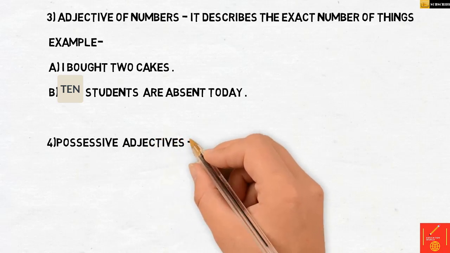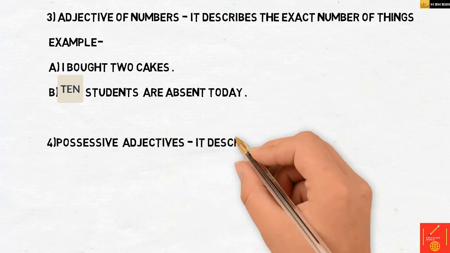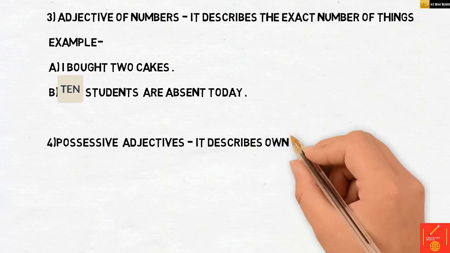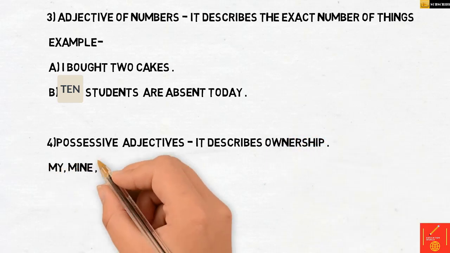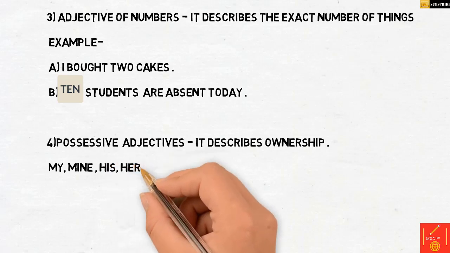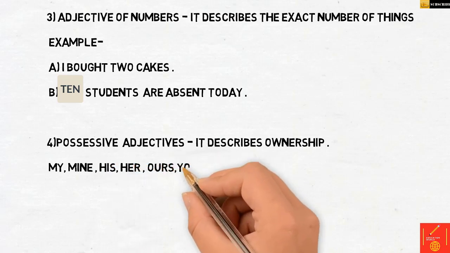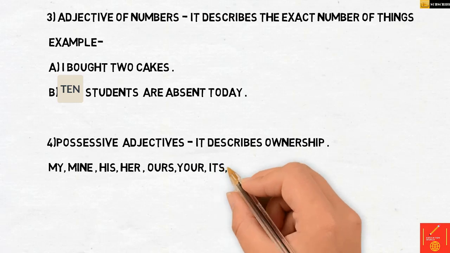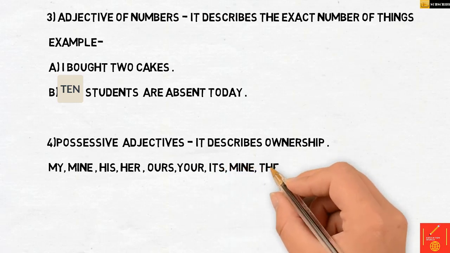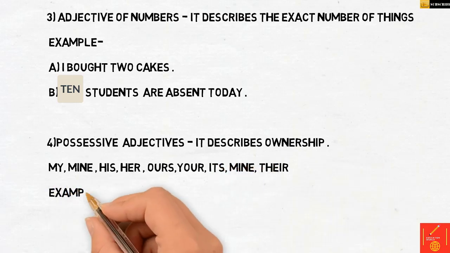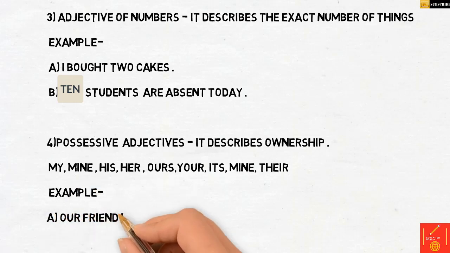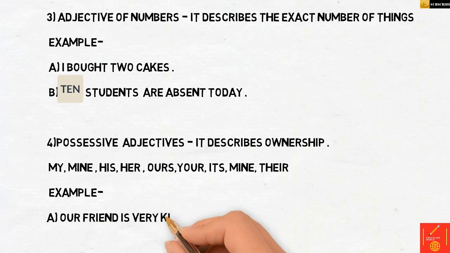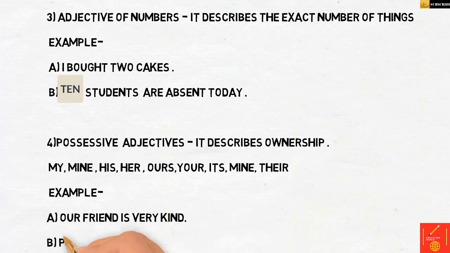Now coming to the fourth adjective. This one is called the possessive adjective. Possessive adjectives show ownership. The word possessive means ownership. And what shows ownership? My house, our family, your dog. So these are the things that show ownership. Mine, its, their, his, her. These are the words that show ownership.